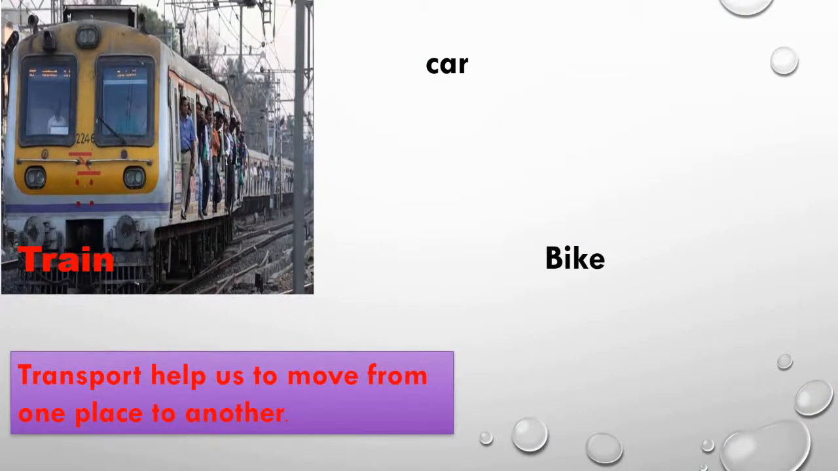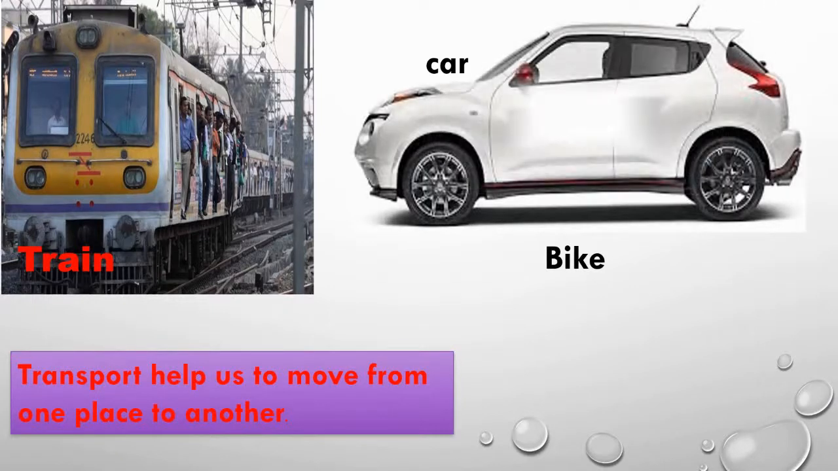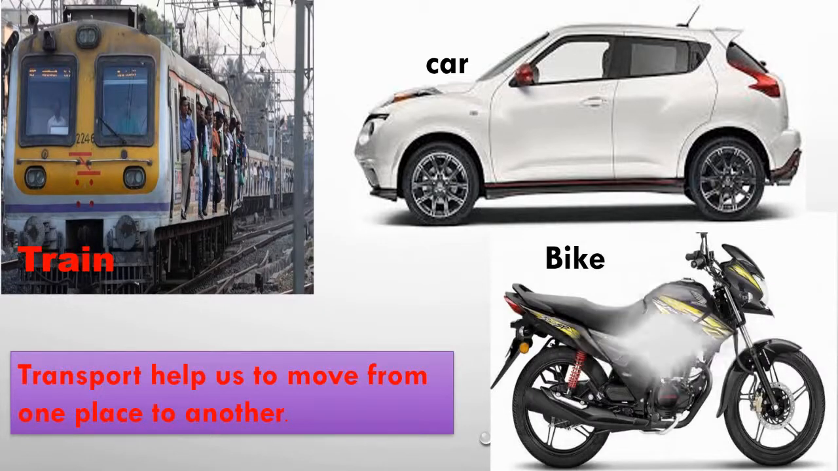Train, we can say, is transport. Car is another transport. Bike, we can travel on the bike. So train is a rail transport, car is road transport, bike is also road transport. So transport helps us to move from one place to another, which makes our work very easy.